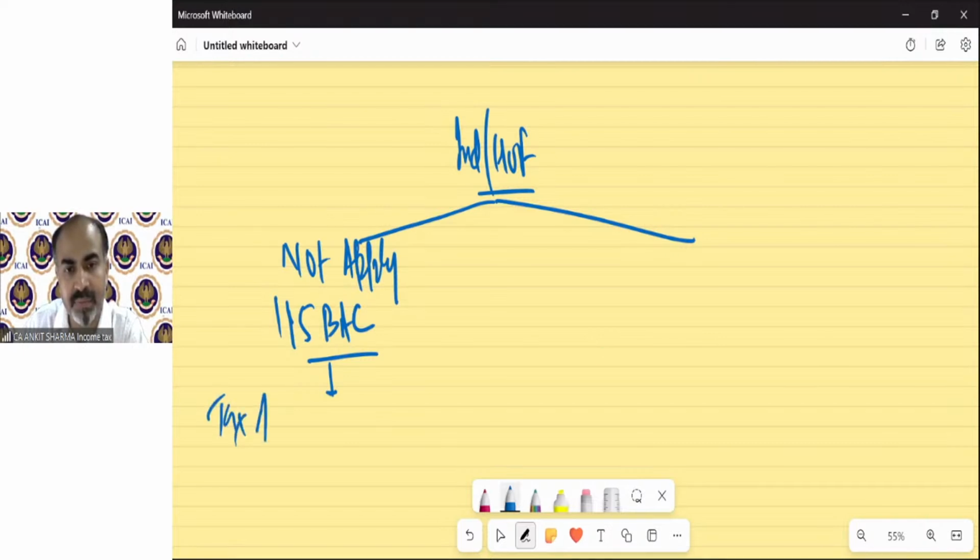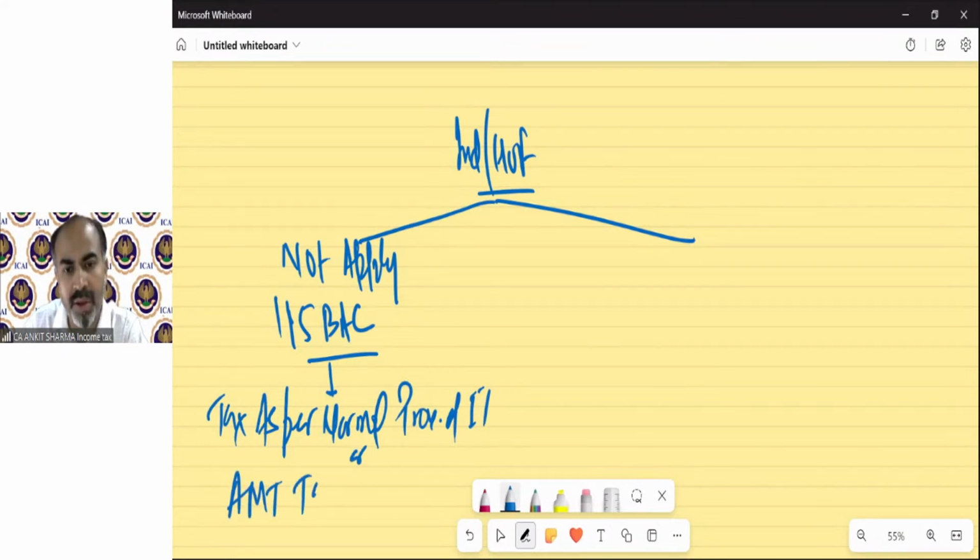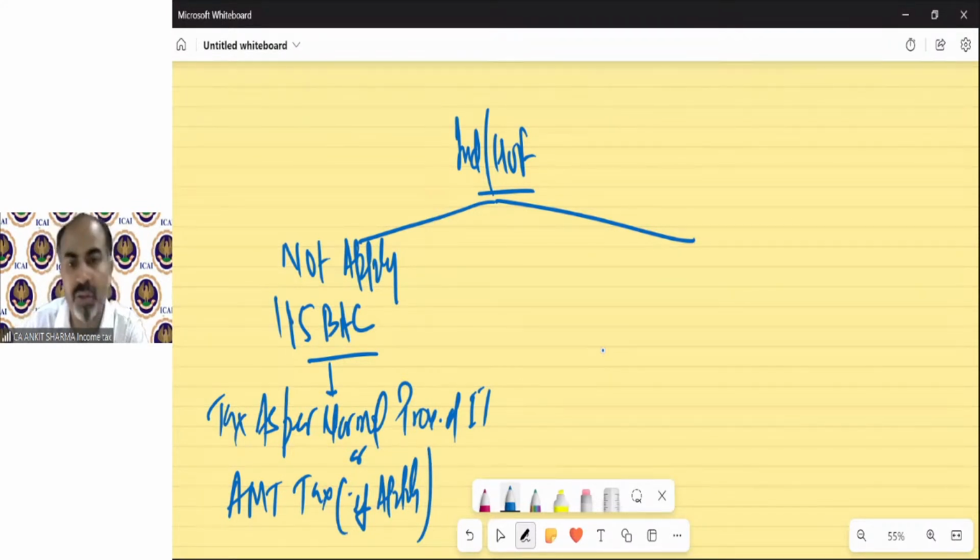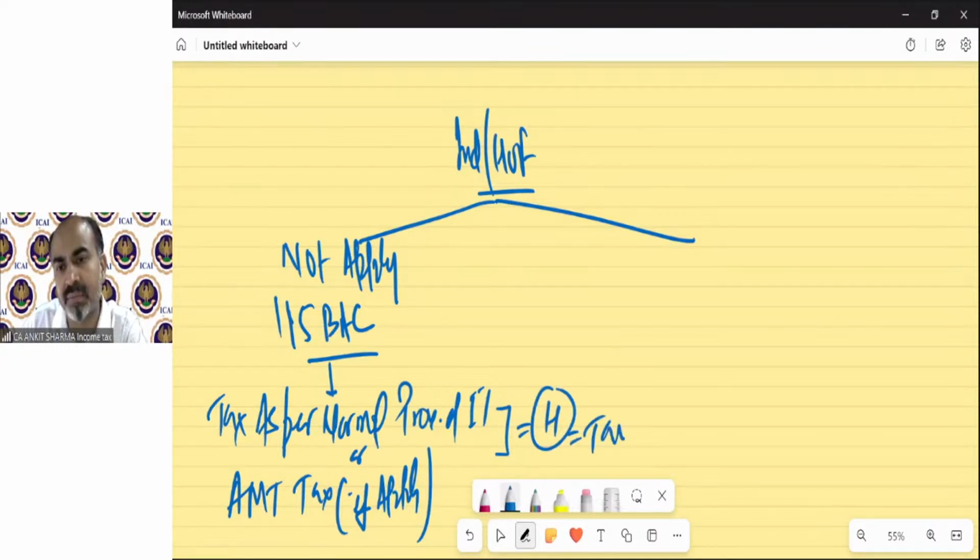Tax as per normal provision of income tax, or AMT tax if applicable. That means if ATI exceeds 20 lakh rupees in case of individual, HUF, AOP, BOI, AJP. Okay. So whichever is higher will be my tax. And ATI will be my total income if the AMT tax is higher, and if normal tax is higher, then TI is my total income.